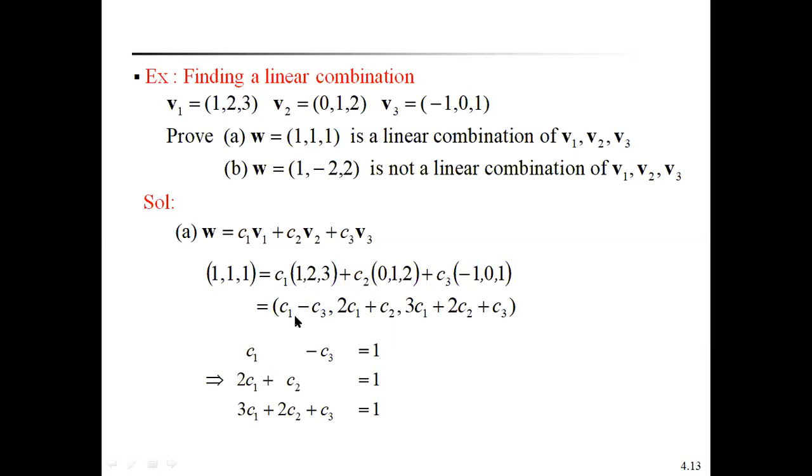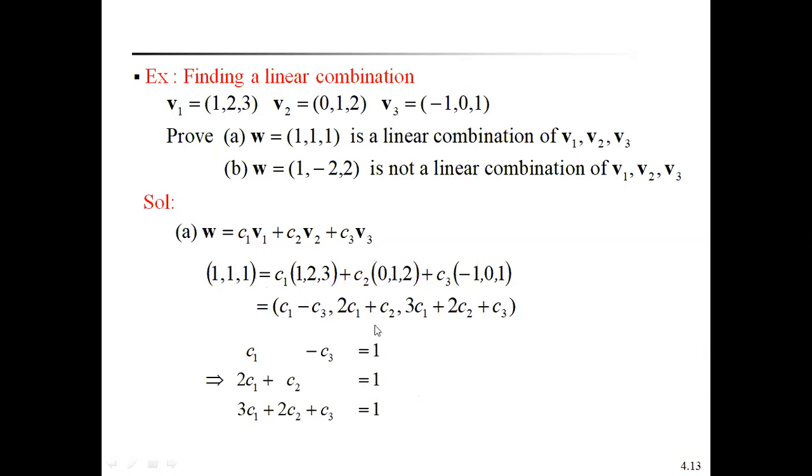So we get C1 minus C3, 2C1 plus C2, 3C1 plus 2C2 plus C3. Comparing with the left side 1, 1, 1, we get three equations: C1 minus C3 equal to 1, 2C1 plus C2 equal to 1, 3C1 plus 2C2 plus C3 equal to 1.